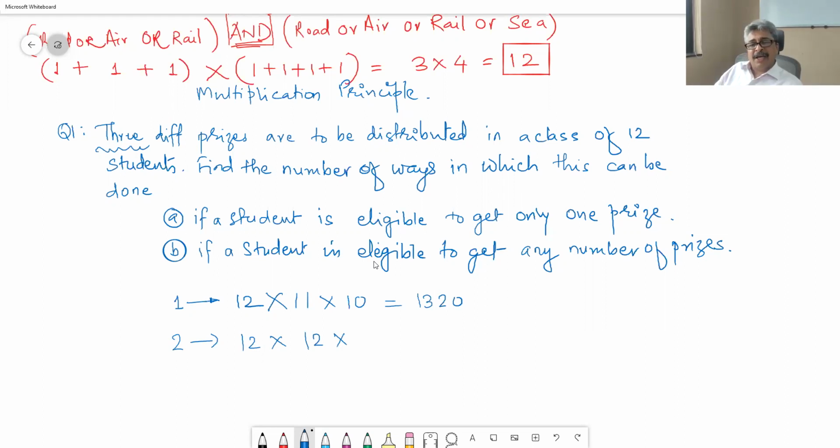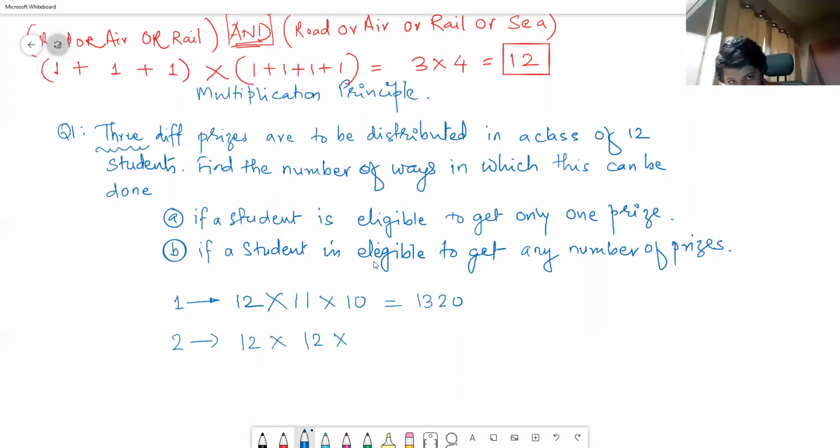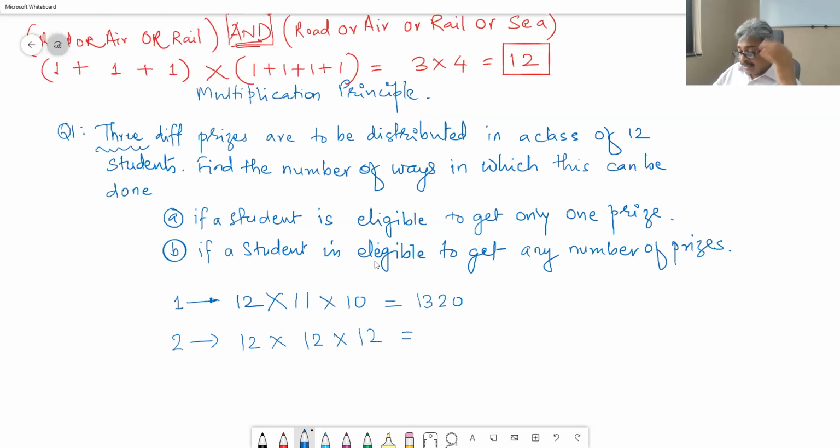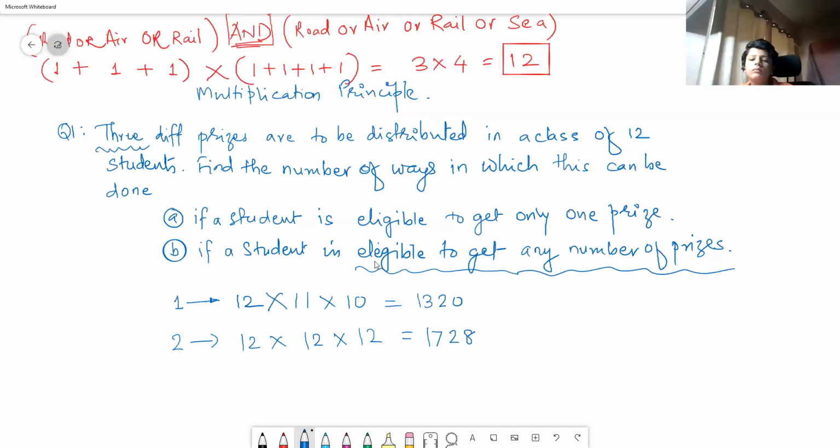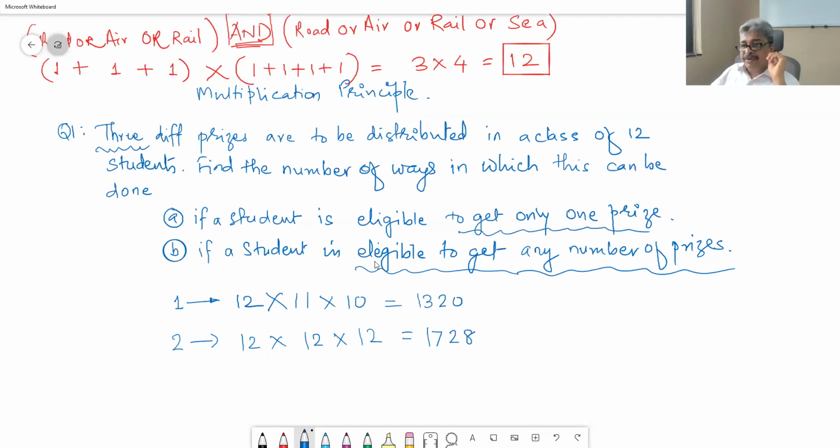Third prize, how many ways? 12. So the total number of ways of distributing 3 prizes among 12 students, if there is no condition and any student can get any number of prizes, is 1728 ways. And if there is a condition that one student gets only one prize, it is 1320.